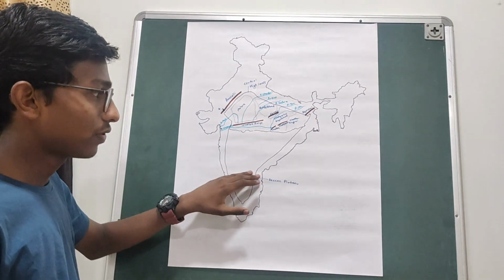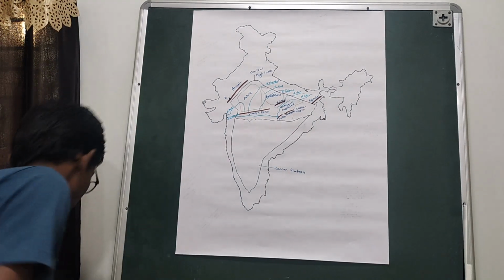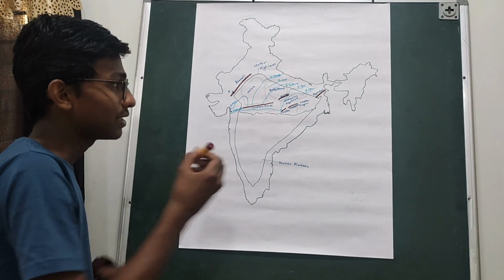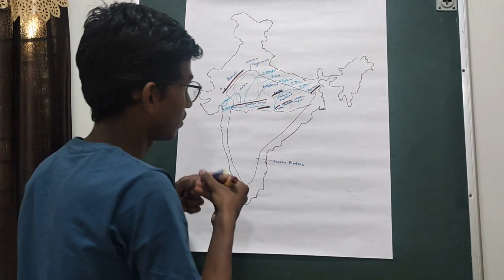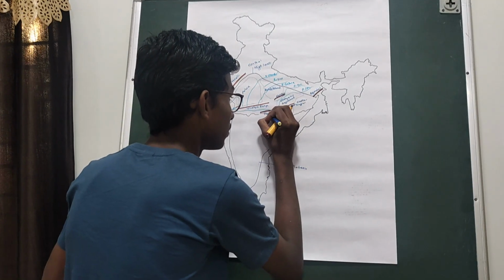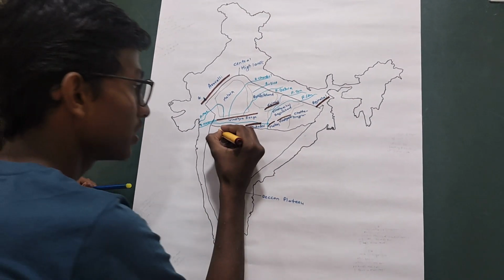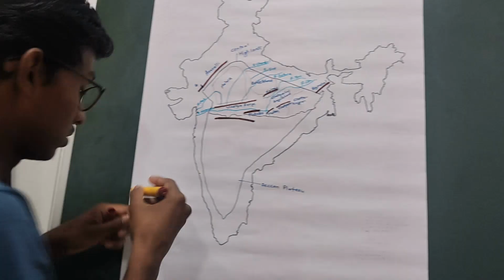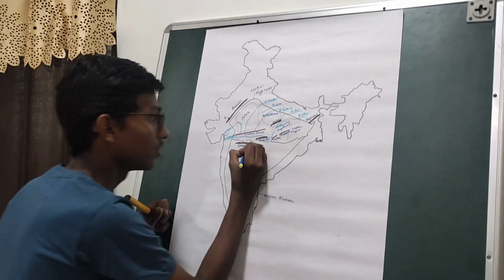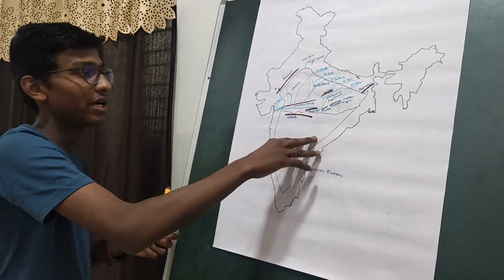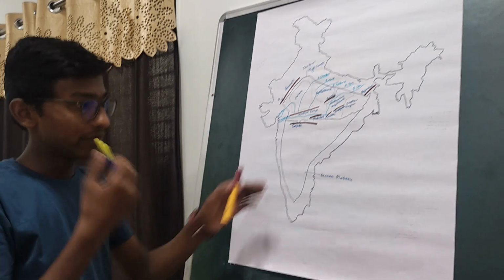So it lies to the south of River Narmada, and to the north it is separated from the Central Highlands by the Mahadev Hills, and for further separation, here the Satpura Range. This is the Satpura Range. These three ranges separate the Deccan Plateau from the Central Highlands. Now let us look at the divisions of the Deccan Plateau.